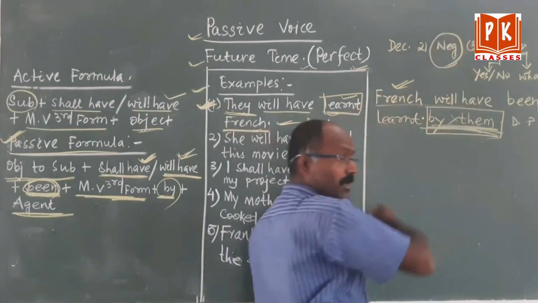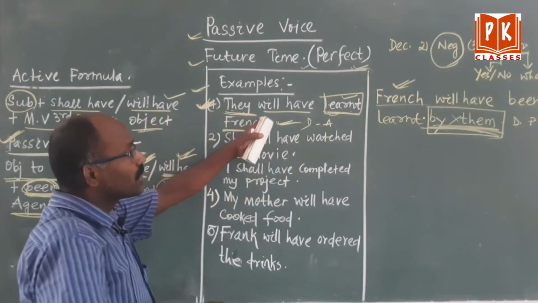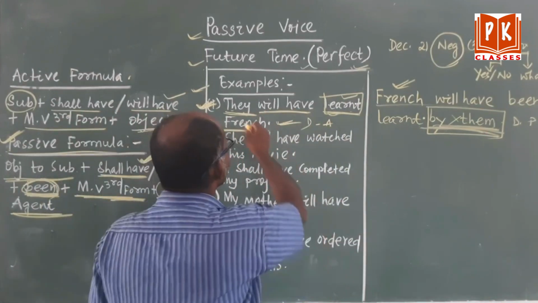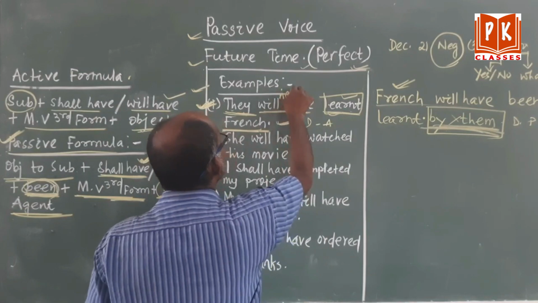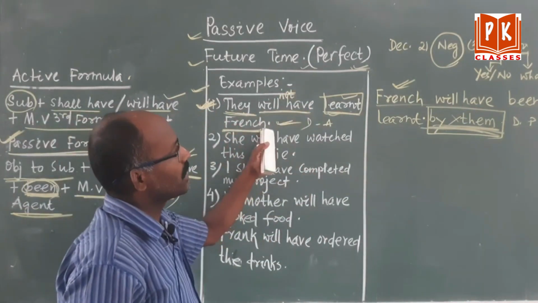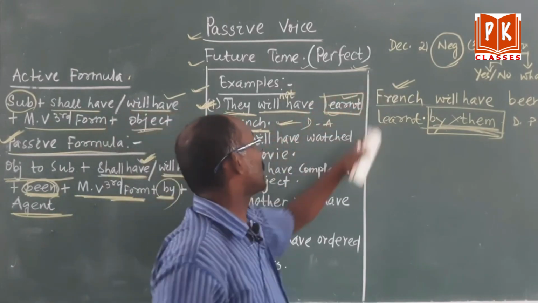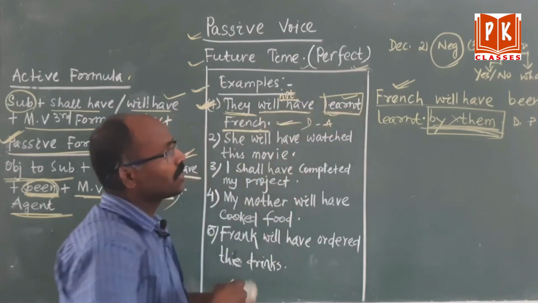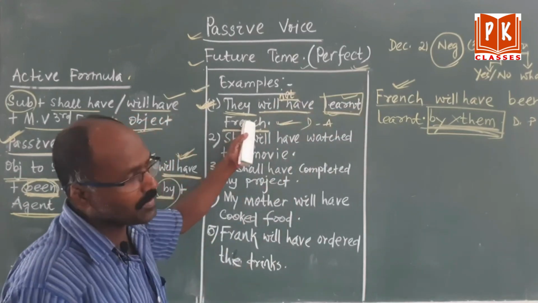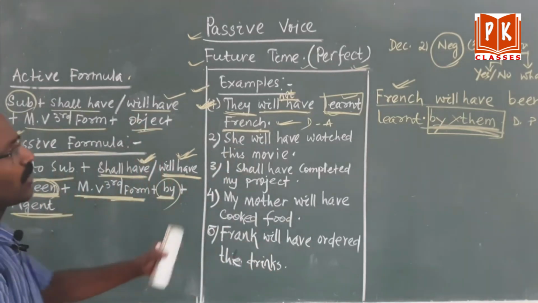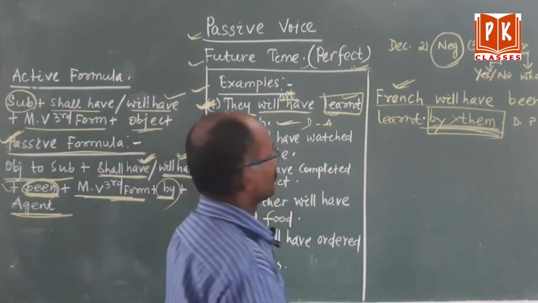Negative sentence, please remember, same formula. Negative means with the helping verb you have to use no, not. Okay, they will not have. Now it became negative. They will have learned French, it became positive or declarative. Now I used not here. They will not have learned French, it became negative. So negative sentences are coming. So how will you do? Same formula you have to adopt, and not you have to put in the right place.